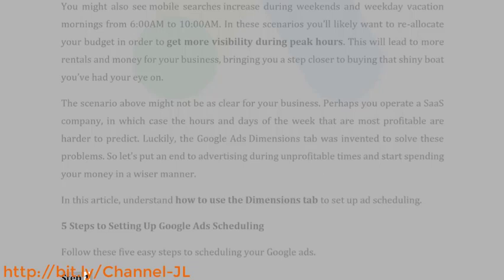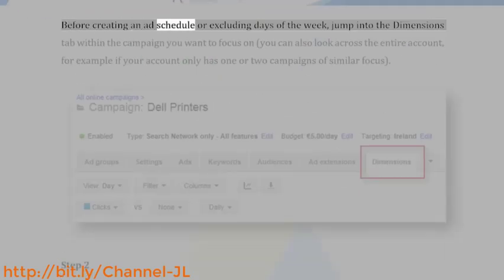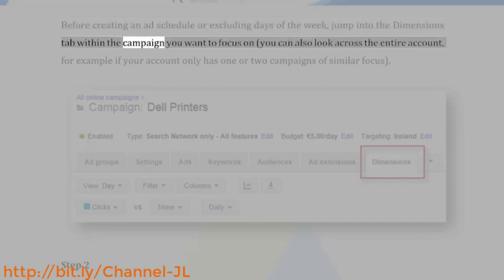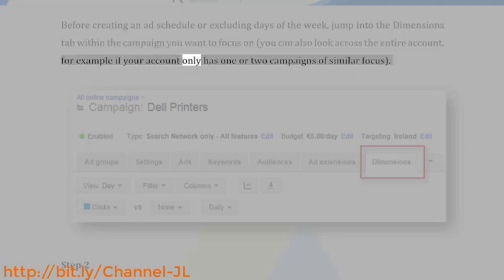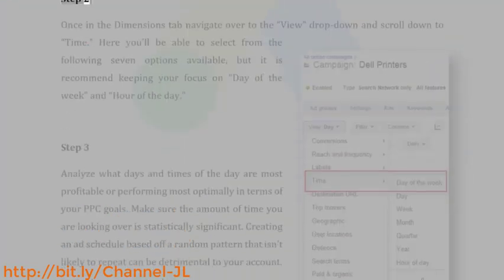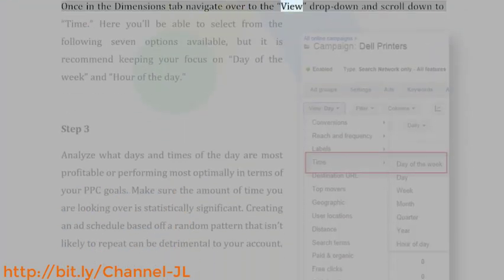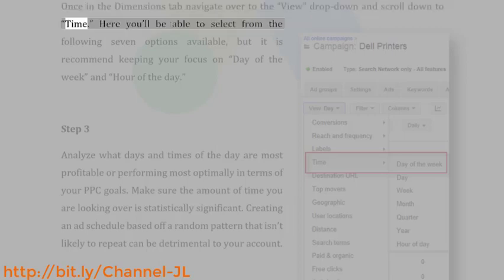Step 1. Before creating an ad schedule or excluding days of the week, jump into the Dimensions tab within the campaign you want to focus on. You can also look across the entire account, for example if your account only has 1 or 2 campaigns of similar focus. Step 2. Once in the Dimensions tab, navigate over to the View drop-down and scroll down to Time.